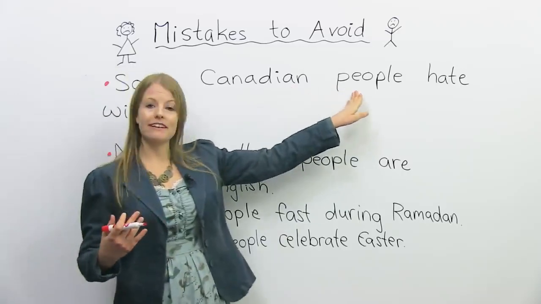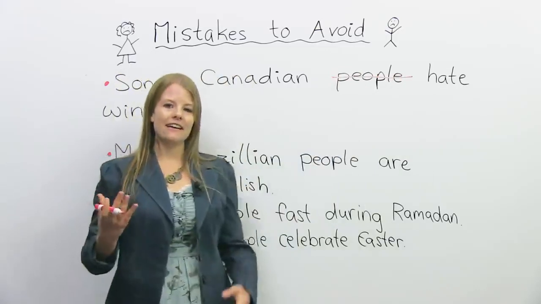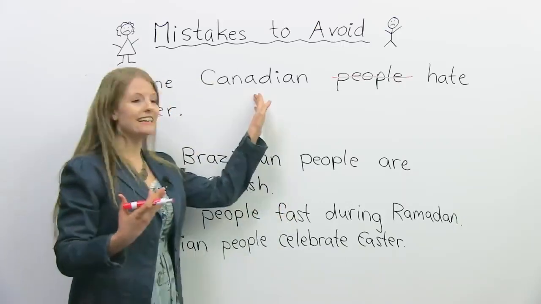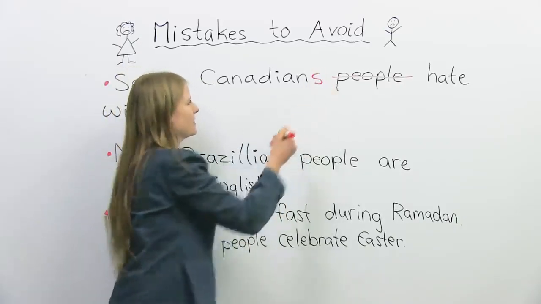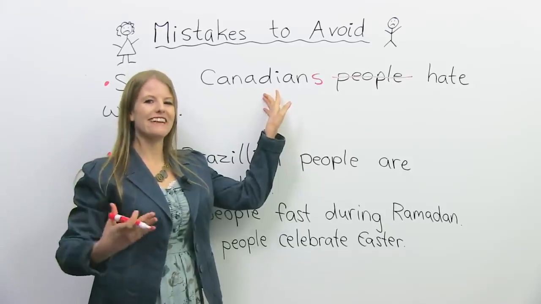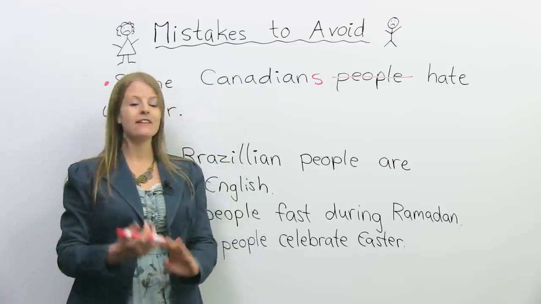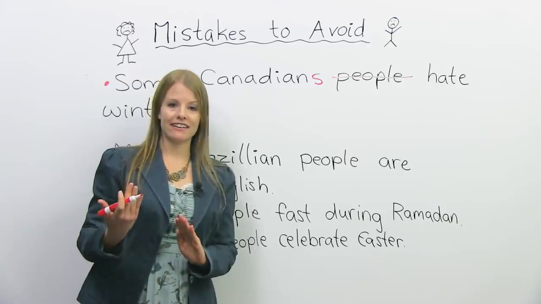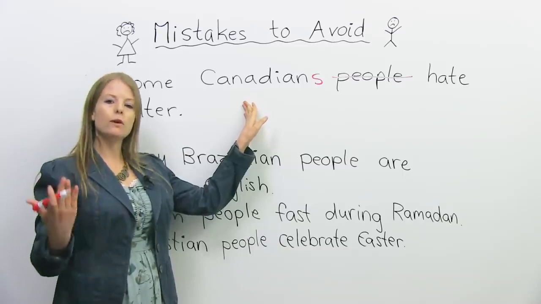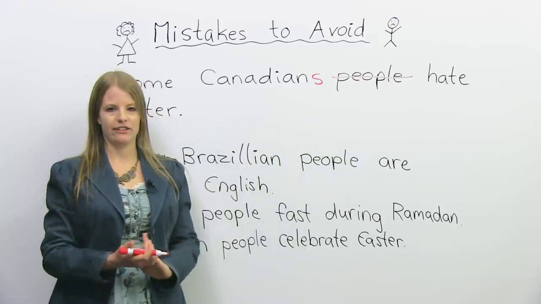If you thought people is the mistake, you're correct. Canadian people is redundant. We don't need the word people because if we add an S to Canadian, this means Canadian people. So instead of saying Canadian people, we would say Canadians. Some Canadians hate winter. It's the same if we wanted to talk about Americans. We would not say some American people hate winter. We would prefer to say some Americans, with an S, hate winter.